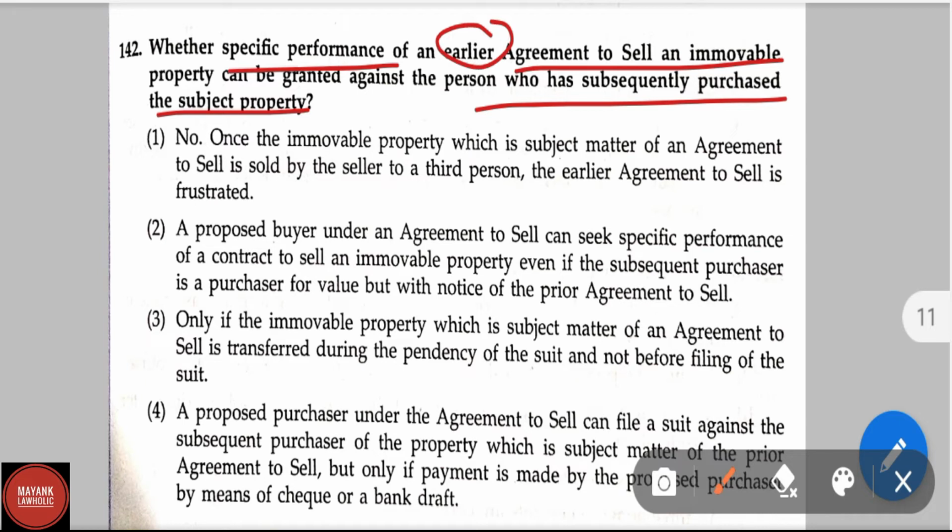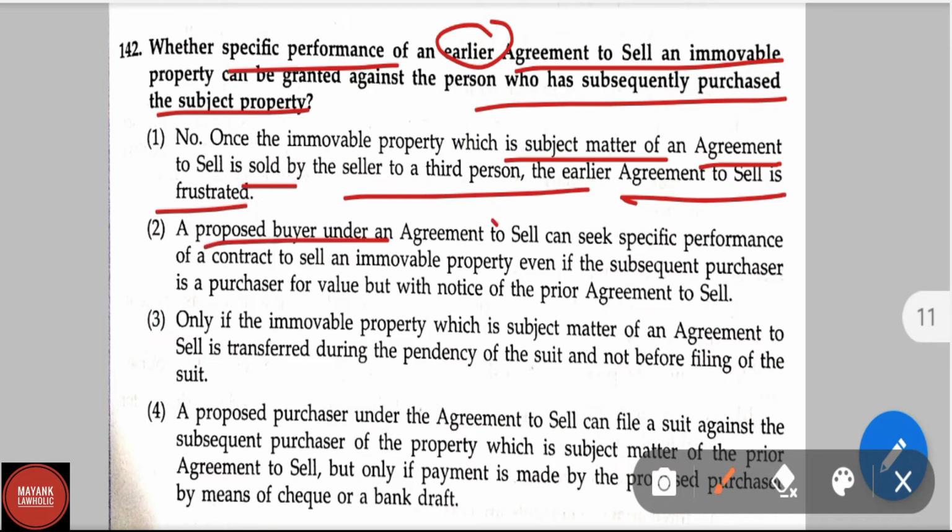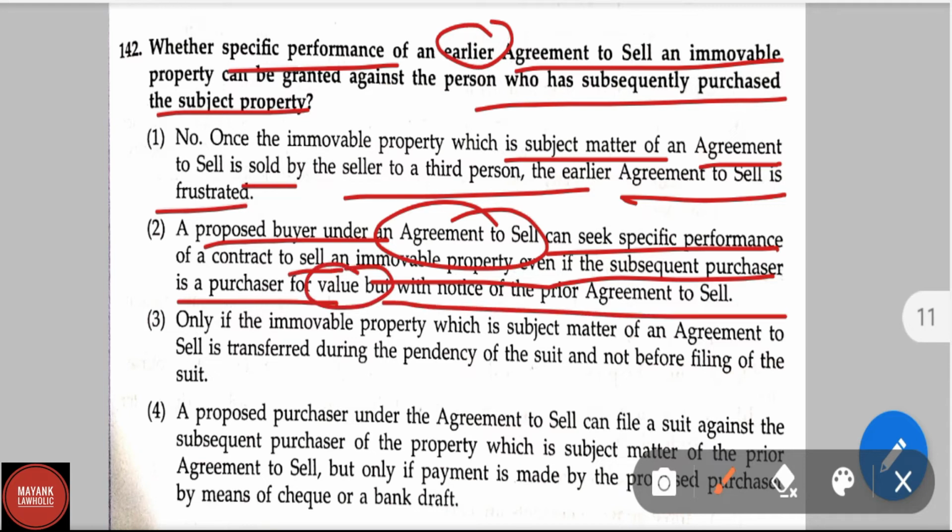Option 1, no. Once the immovable property, which is the subject matter of an agreement to sell, is sold by the seller to a third person, the earlier agreement to sell is frustrated. Option 2, a proposed buyer under an agreement to sell can seek specific performance of a contract to sell an immovable property even if the subsequent purchaser is a purchaser for value but with notice of the prior agreement to sell.